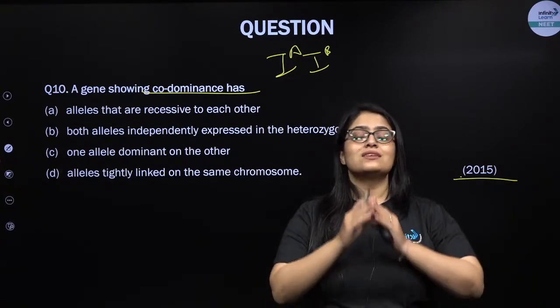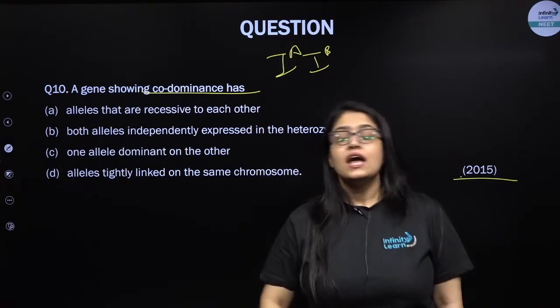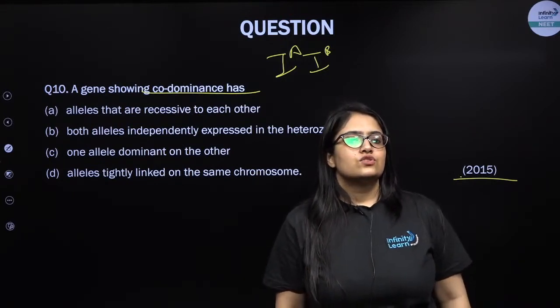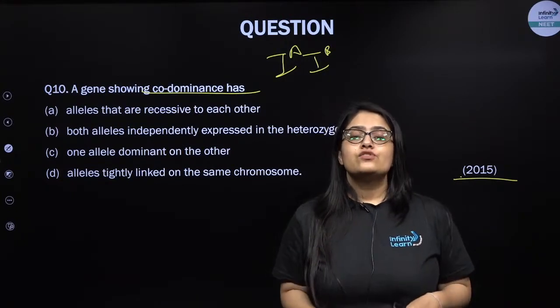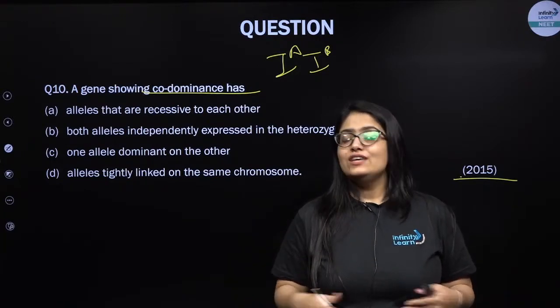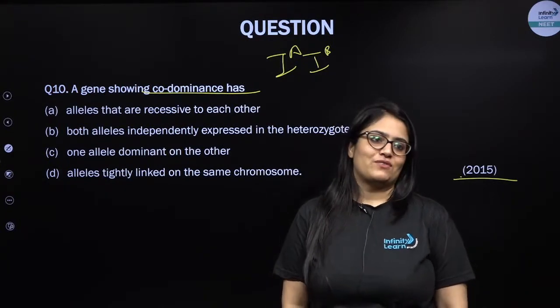So in codominance, in heterozygous condition, both the alleles, both the genes express themselves, and in incomplete dominance, none of them express themselves fully. That means in case of incomplete dominance, in the F1 progeny, my dear students, the F1 hybrid does not resemble either of the parents.